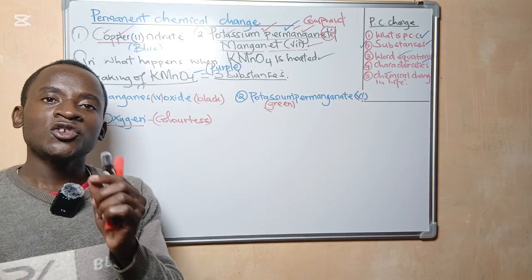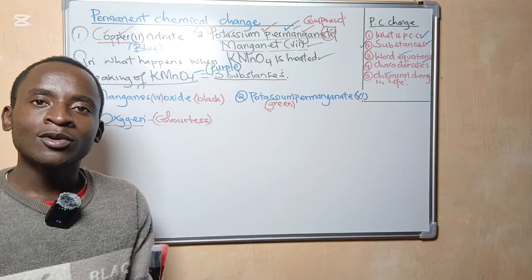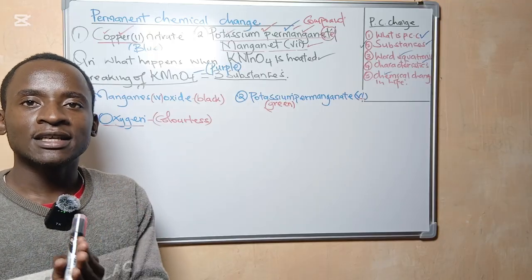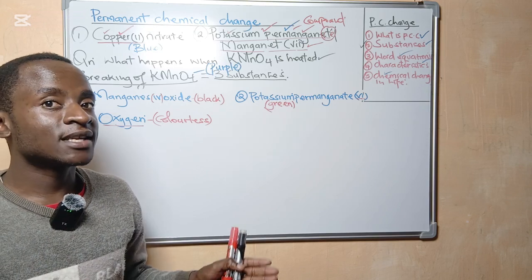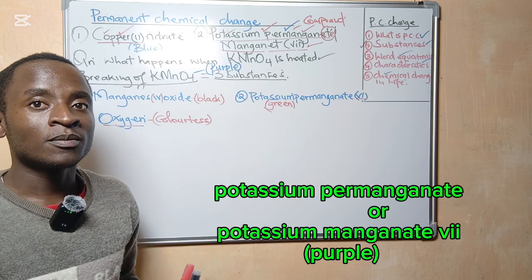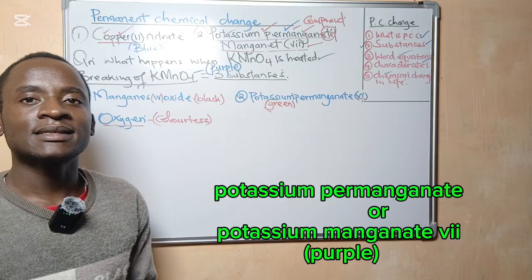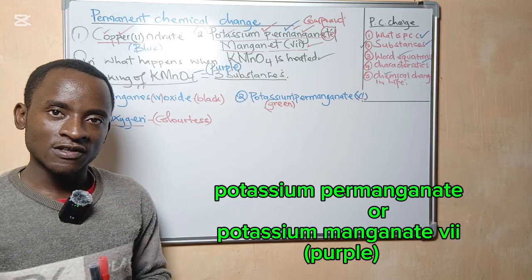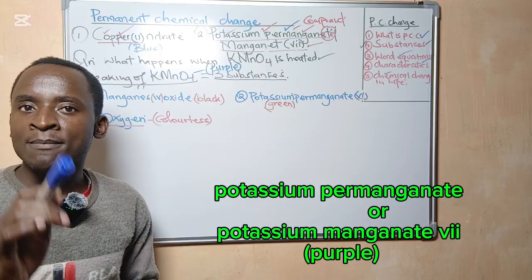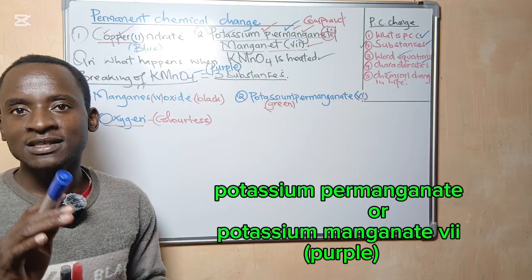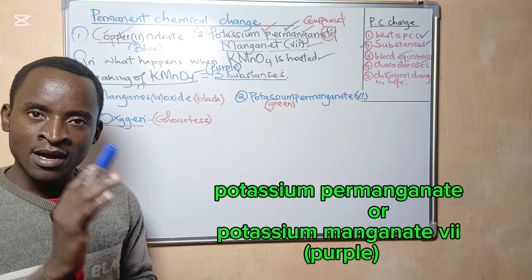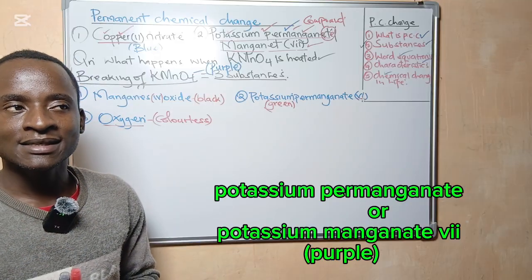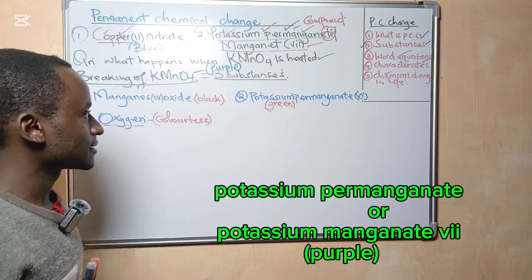Now, when you heat purple potassium manganate 7, it breaks down to form a green-black substance and a colorless gas. Let me repeat this. When you heat potassium manganate 7, it breaks down to form a green-black substance and a colorless gas.